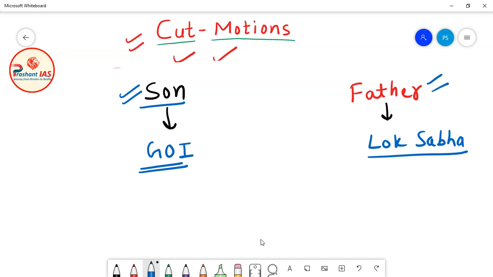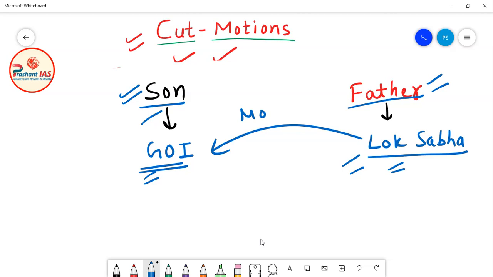Okay, and definitely the control of Lok Sabha is more in the matter of money. So we can more particularly say Lok Sabha. So here we can say that the father is Lok Sabha and the son is the government of India. So Lok Sabha is providing money to the government of India for its expenditures.